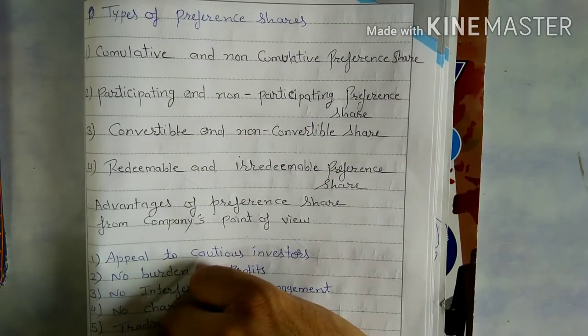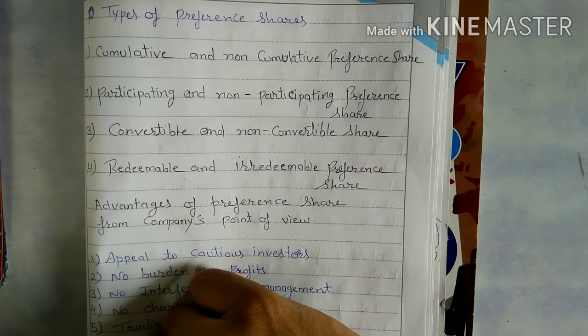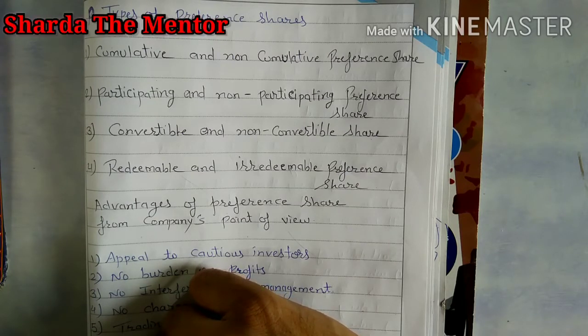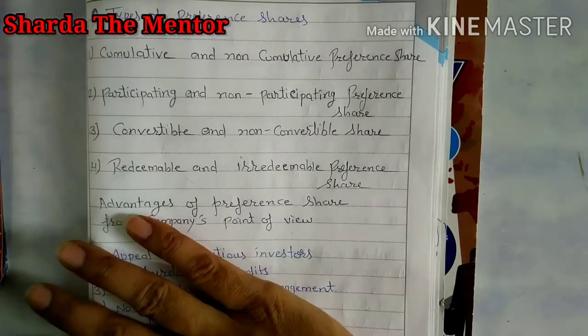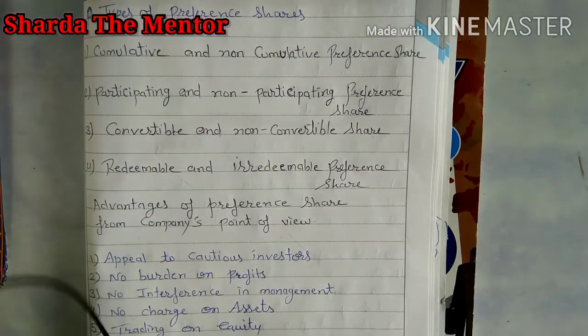Non-convertible preference share means those shares that can't be converted into equity shares in their lifetime. It means it will remain a preference share during the lifetime of the company. So that is called non-convertible preference shares.